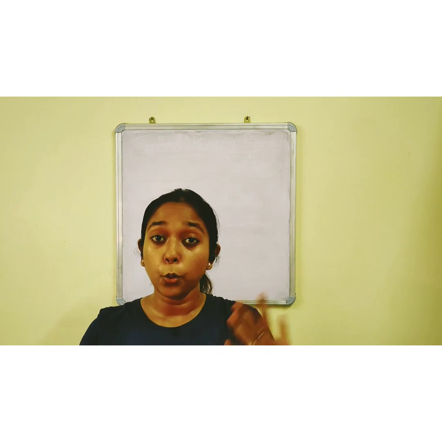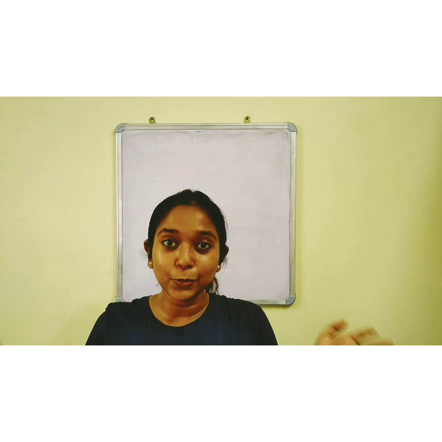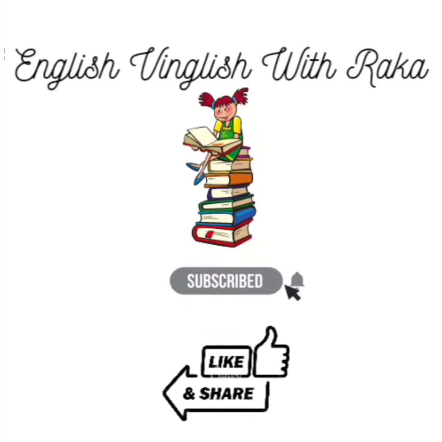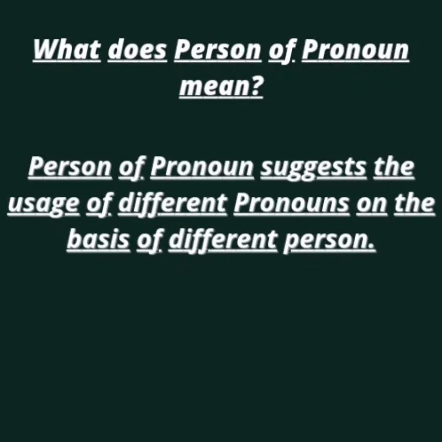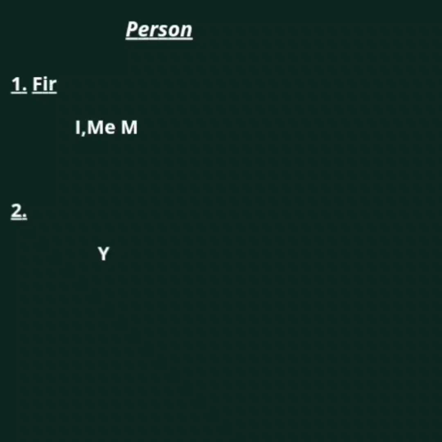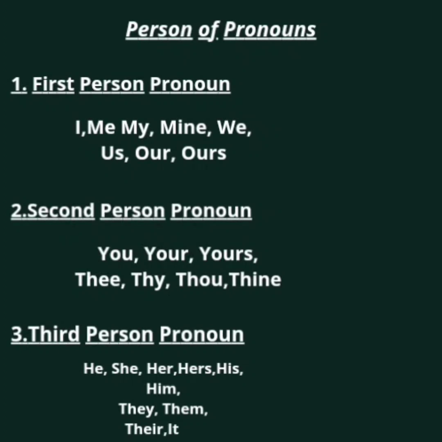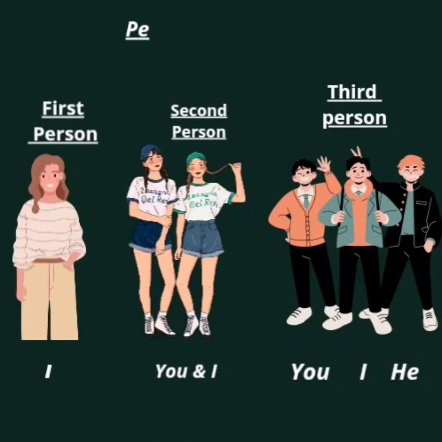Today we are going to talk about person of pronouns. We have already talked about what is pronoun and types of pronoun. So let's go and learn what is person of pronouns and the types of pronouns. Person of pronoun suggests the usage of different pronouns on the basis of different person. Person of pronouns are of three types: first person pronoun, second person pronoun and third person pronouns.